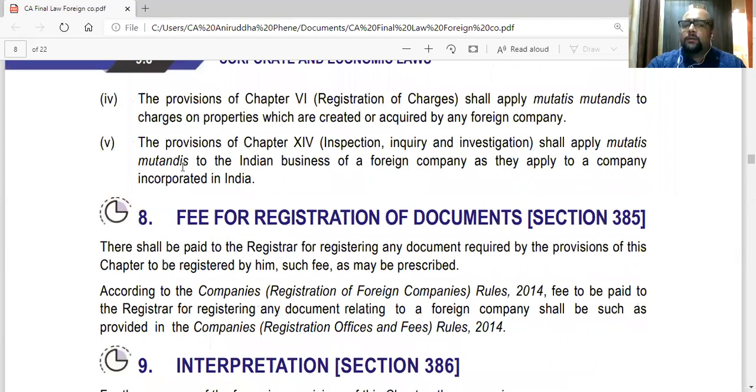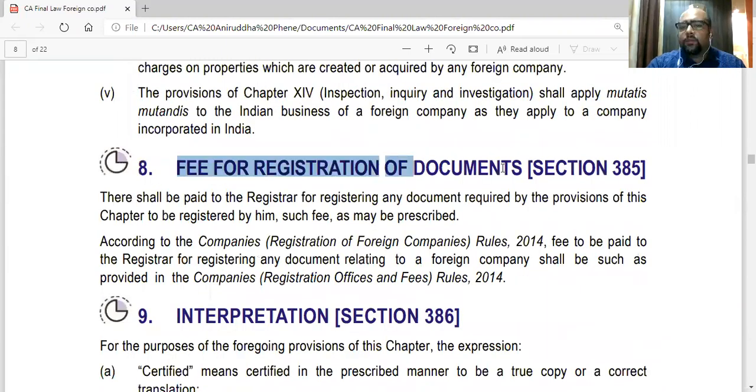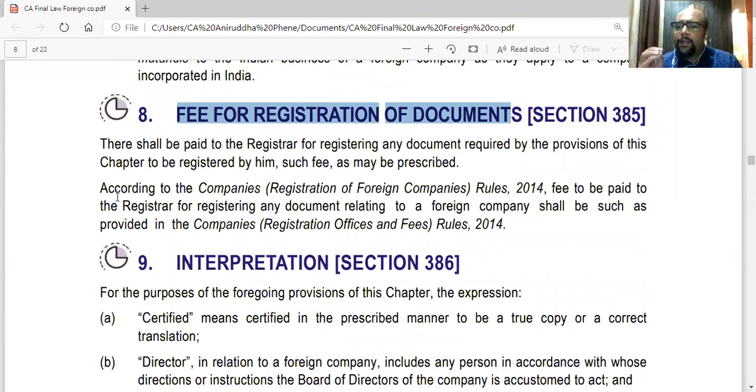Then again, the heading is very clear. Section 385. By this time, you must know that whenever we submit any document with the ROC, you need to pay a fee. Whenever you register any document with the ROC, you need to pay some fee. This is what the section is all about. Whenever any document is submitted with the ROC, whatever fee the ROC says, you have to pay. And nowadays, everything is online, so you have to pay online.